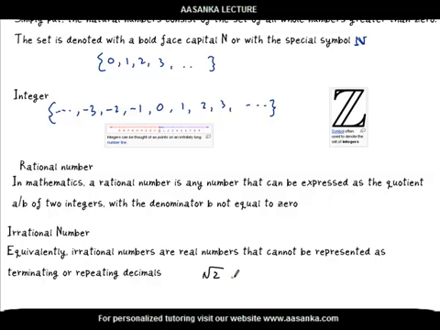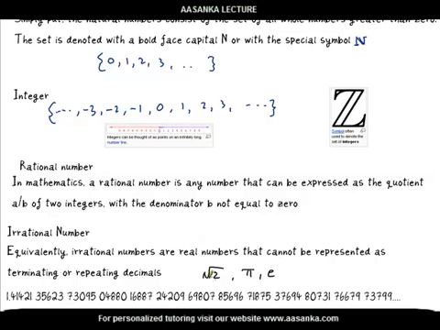Some examples are √2, pi, and e. All these numbers cannot be represented as terminating or repeating decimals. For example, the square root value will be 1.4142135623 and will carry on indefinitely. So it is neither terminating nor repeating. So √2 becomes an irrational number.